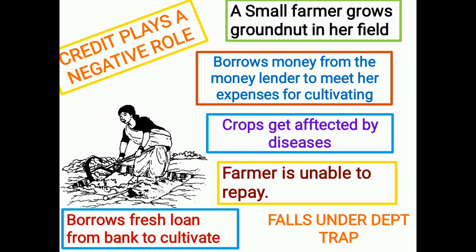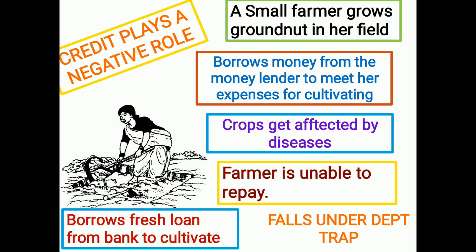So she is not able to repay the money borrowed from the money lender. At that point of time, she is ready to sell one part of her farming land. She sold one part of the farming land, and with the help of the sold money, she started repaying the money lender.